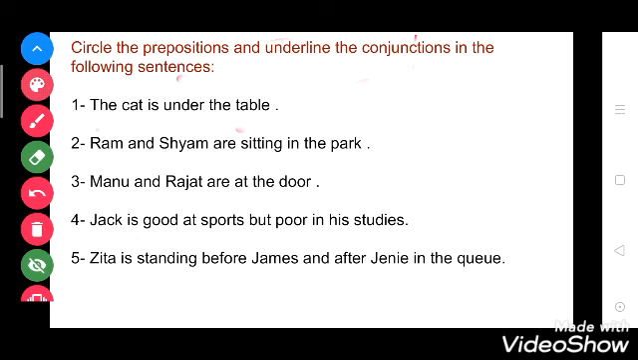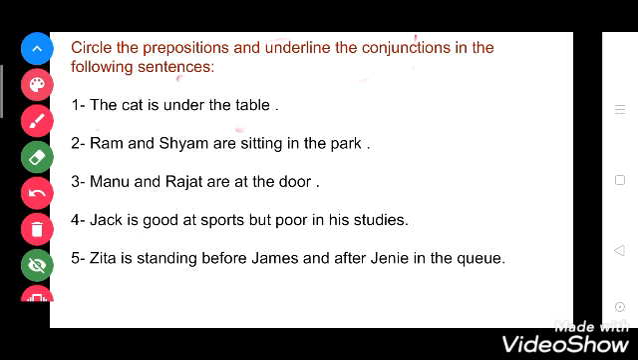Now students, there is another exercise. In this you have to circle the prepositions and underline the conjunctions in the following sentences. Prepositions are the words that connect one thing to another and show how they are related to each other, and some prepositions tell us about the position or place or time. So the words are like into, in, near or under. They are all preposition words.